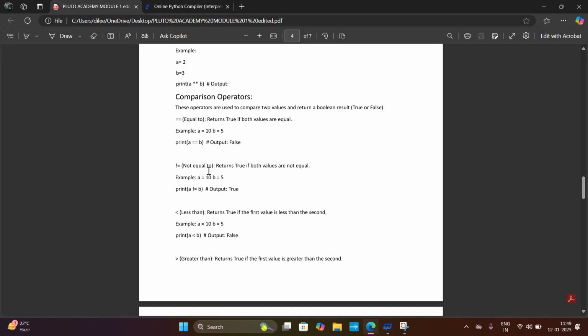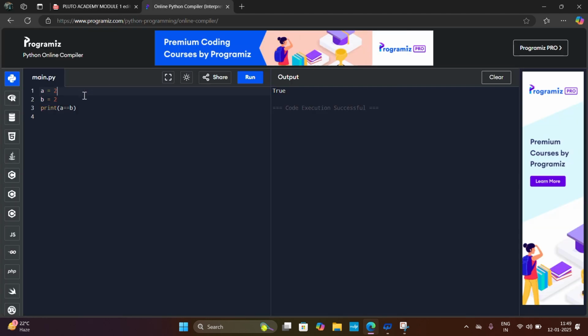Next, the not equals to operator. It returns true if both values are not equal. Let's try an example for this. And I will give the not equals to operator and I will run this program. The output is true. 5 is not equal to 2. So the output is true.